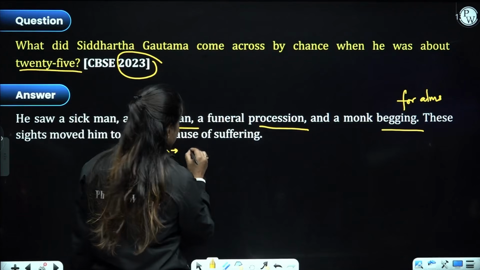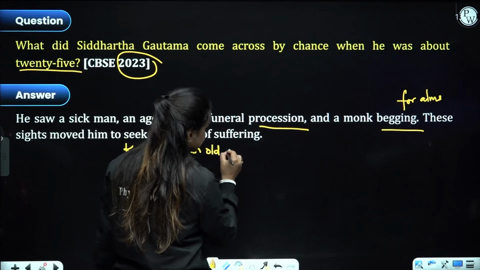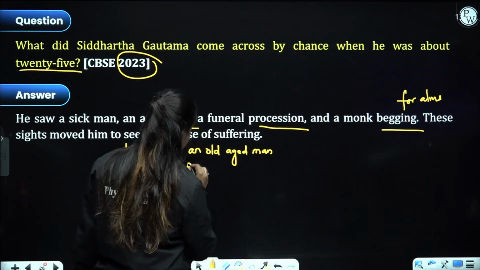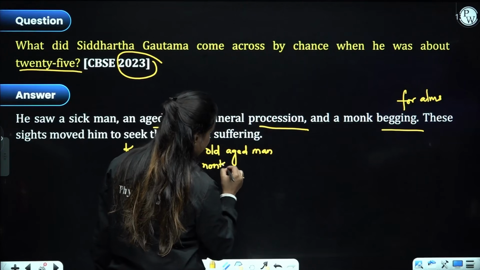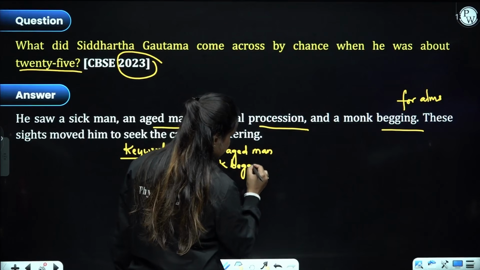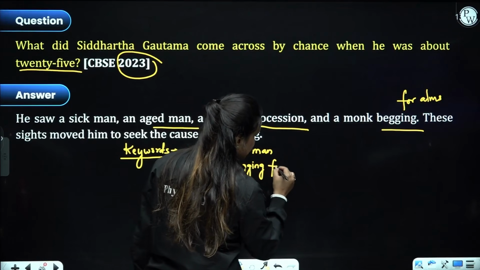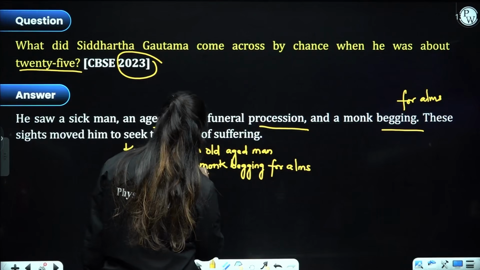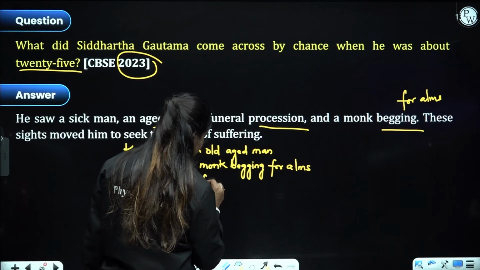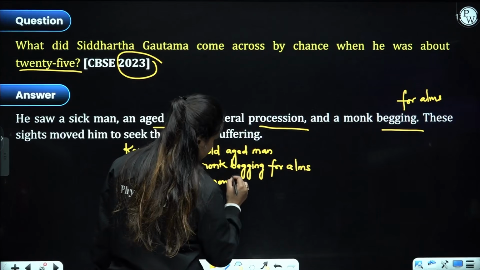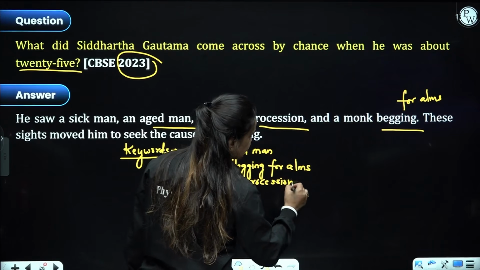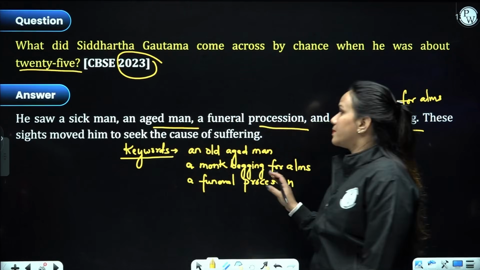He saw an old man, a monk, a funeral procession as well. All right, dear students, so please remember all these things.